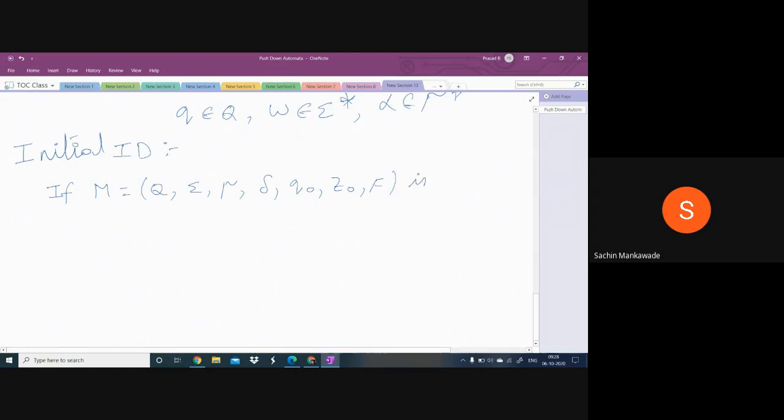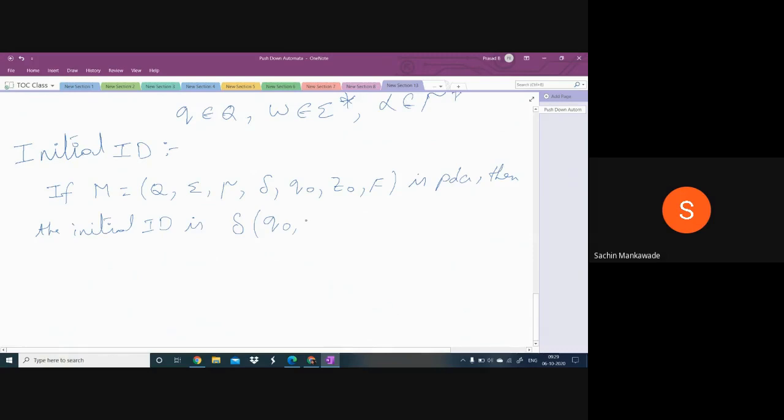If M is a PDA, then the initial ID is, what is the meaning of initial ID? Whenever the machine starts, in the case of finite automata, it has to start from the initial state. Similarly, the PDA has to start from the initial state. What is the initial state here? Q naught. It is given here. This is the initial ID.